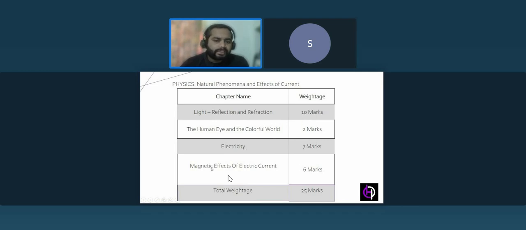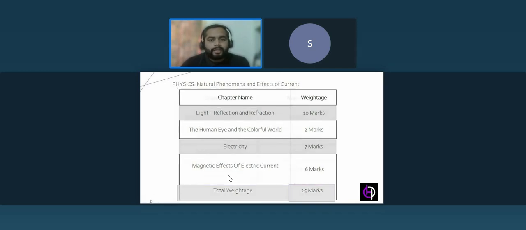And then moving ahead, next is magnetic effect of electric current. If we see this, it contains 6 marks. There will be no numerical part from this, but theoretical questions can be asked from this chapter. This is also just an easy one, you just have to know the direction of the current and the magnetic field, that's it.